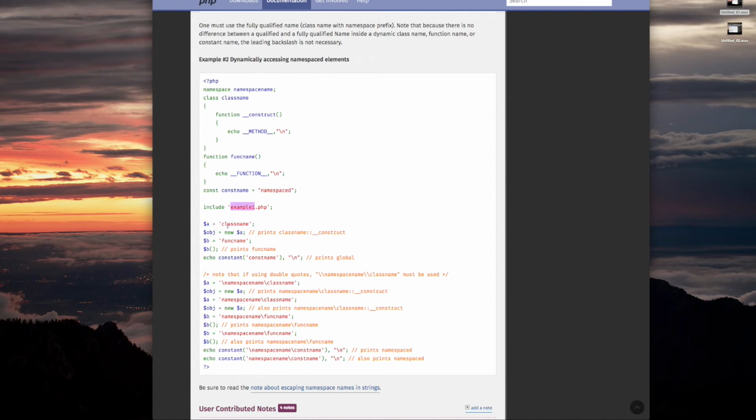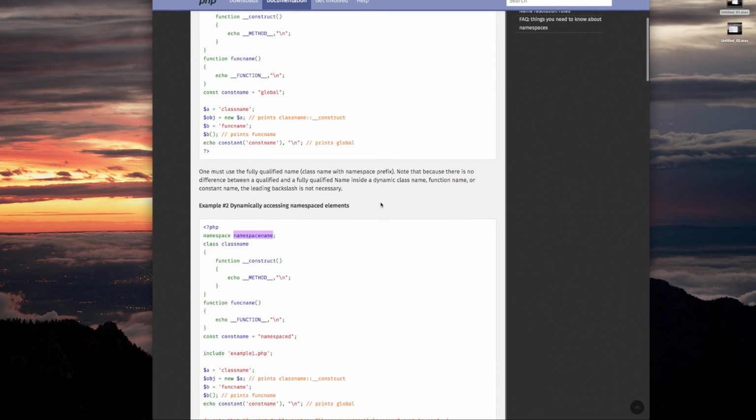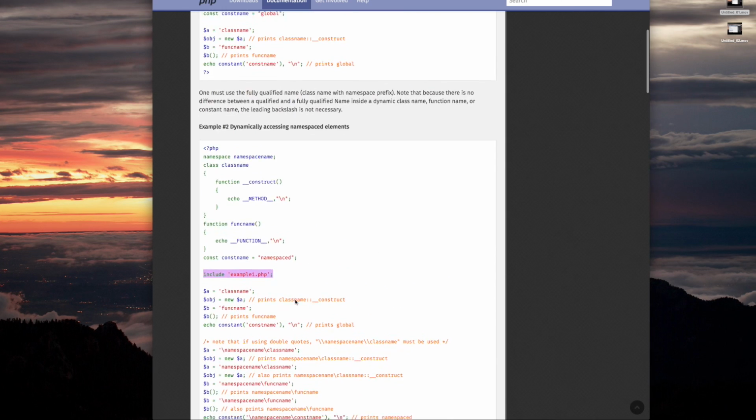Okay, so if we have unqualified names, as opposed to the fully qualified ones down here, we're going to end up with whatever came in example1.php, which is the global stuff. And then the ones down here are fully qualified, and they will be the ones referring to these ones up here, which are in the namespace name, okay? Now I'll go back and read this. It says, note that because there is no difference between a qualified and a fully qualified name inside a dynamic class name, function name, or constant name, the leading / is not necessary.